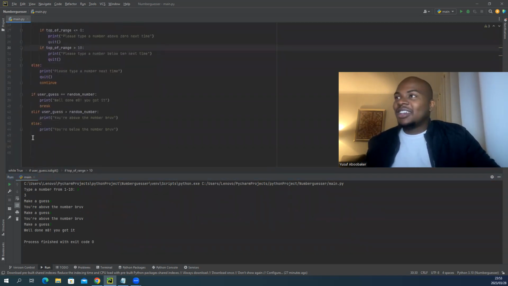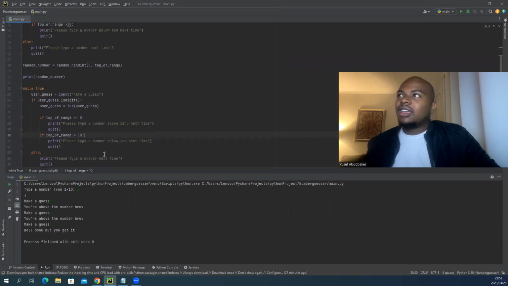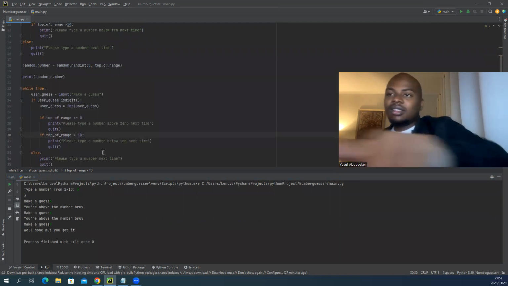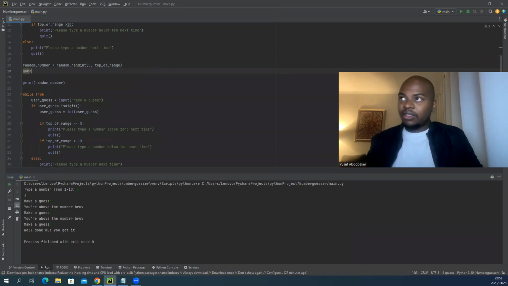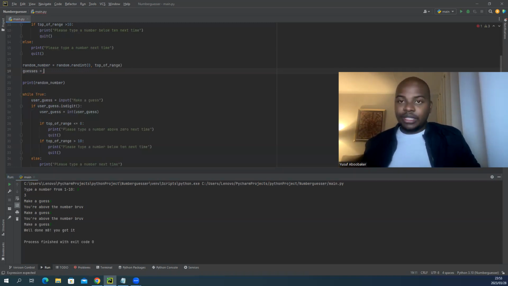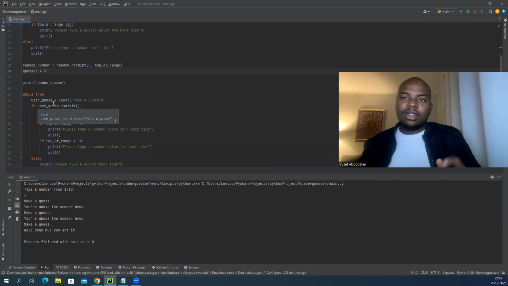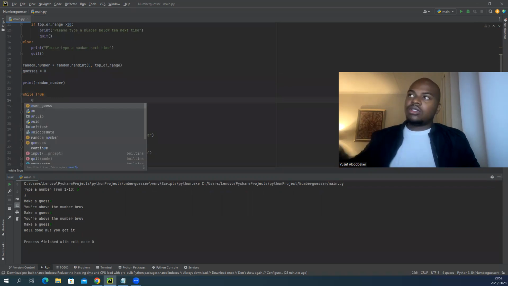That's good news. But now let's implement some sort of scoring system. It'll tell you how many guesses you got it in. So we'll introduce a variable called guesses. For now, it's assigned to 0. Then we want guesses to increment by 1 for every wrong guess, and in the end it says you got it in this many guesses. So basically we can include it in the while loop.